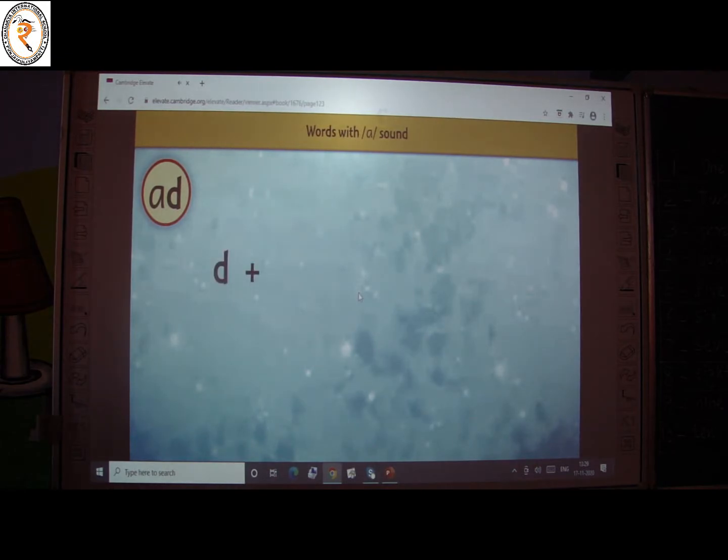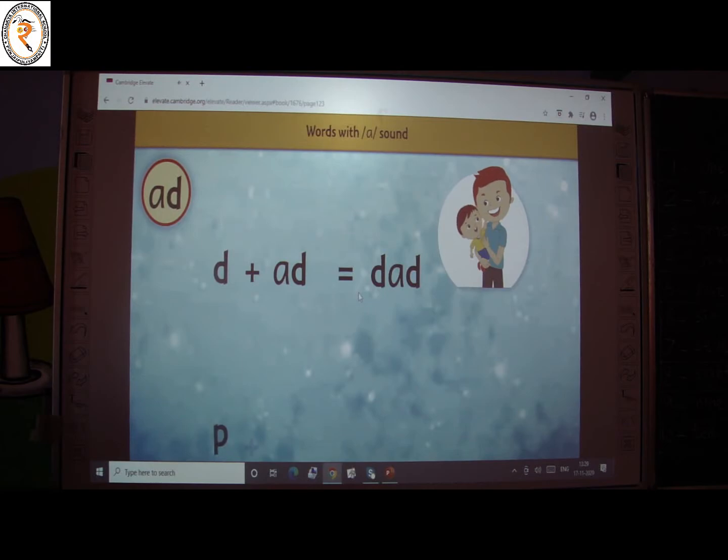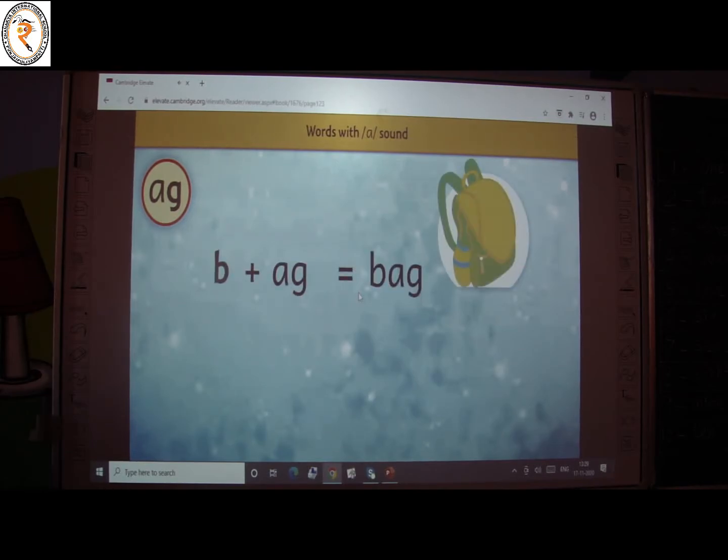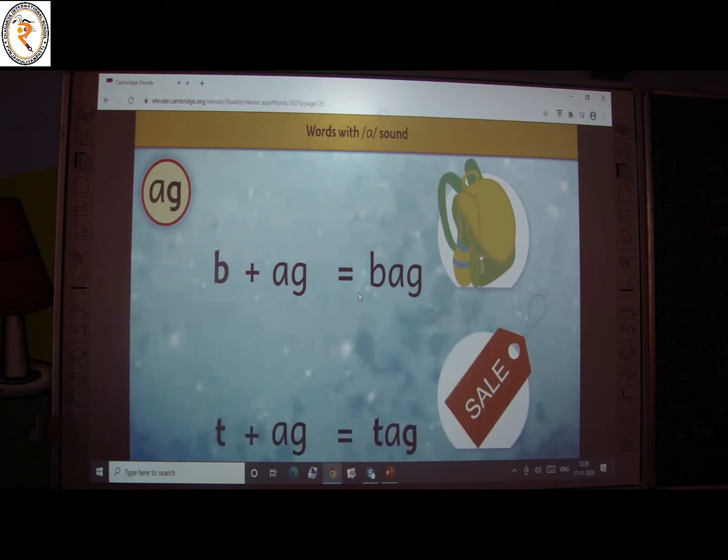D and add make dad. P and add make pad. B and add make bad. T and add make tad.